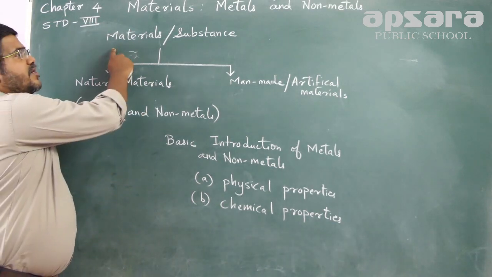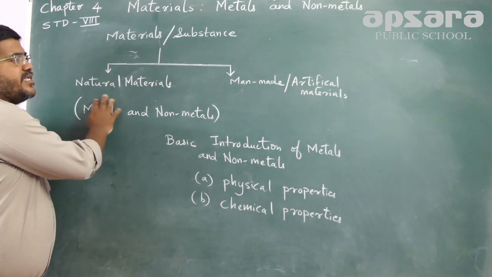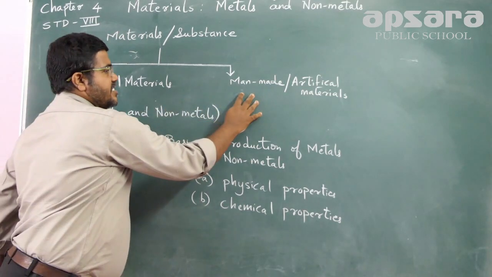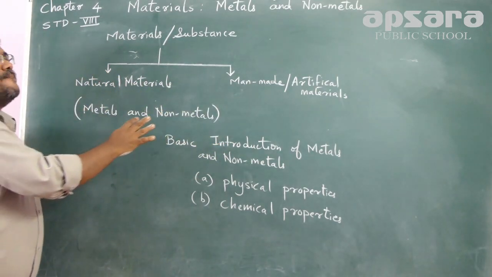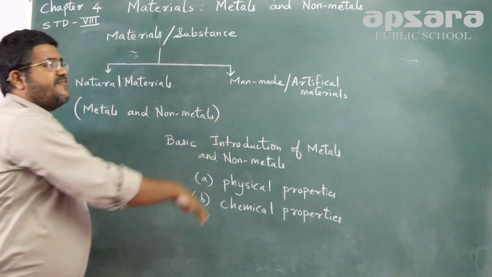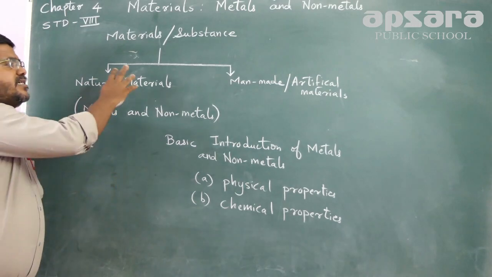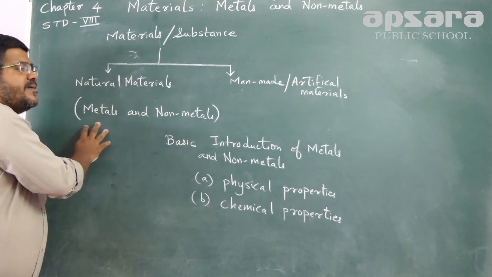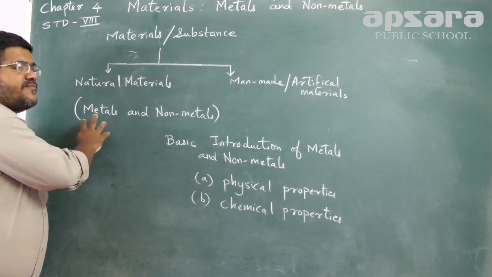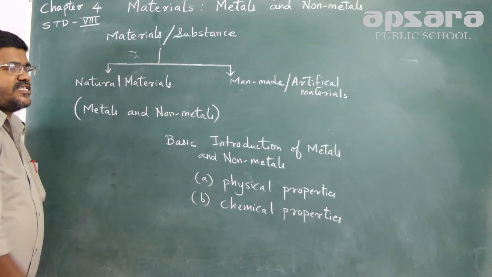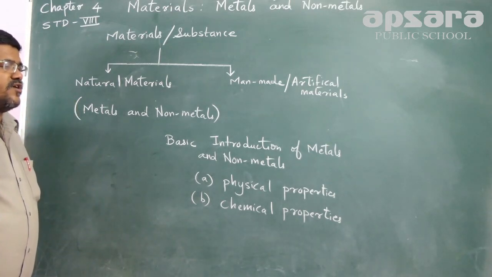Now, materials or substances can be broadly classified into two: natural materials and man-made materials. Natural materials are the materials which are obtained from nature itself, and man-made materials are artificially made by man. Under natural materials, we have metals and non-metals. Metals and non-metals will be studied in detail in our session here. So here we are going to start with a basic introduction of metals and non-metals.